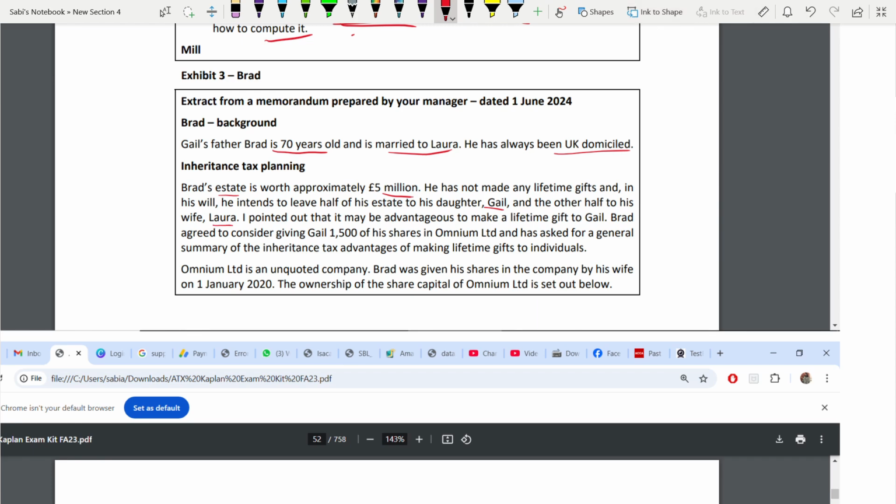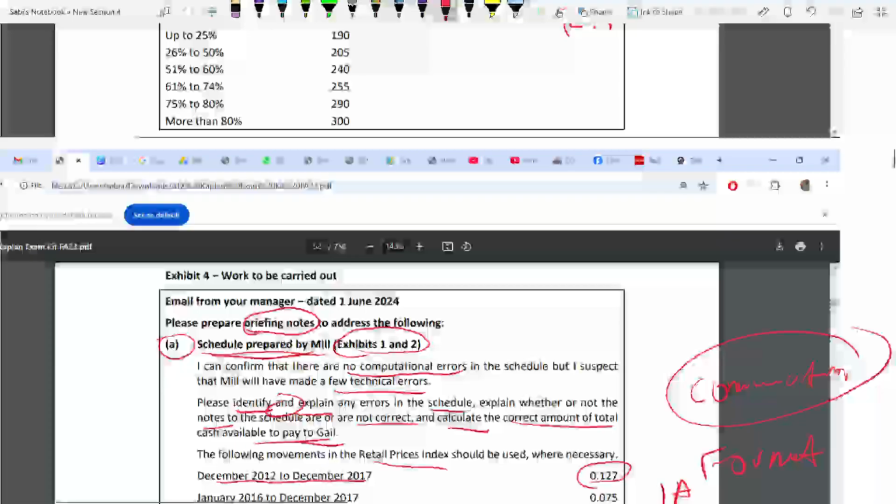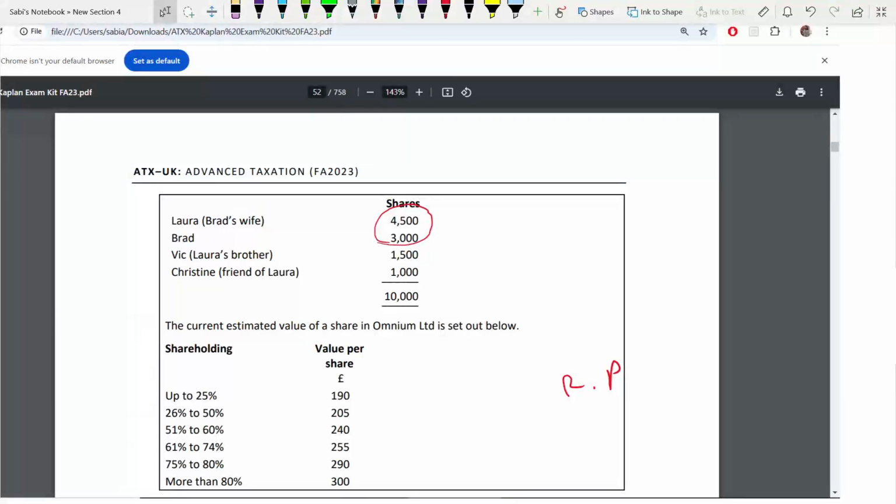And Brad is agreeing to consider giving Gail 1,500 of his shares in this company. Okay, this is an unquoted company. Brad was given his shares in the company by his wife on 1st of January 2020. The wife also has shares. An ownership percentage is given. Brad, wife, Laura's brother, friend of Laura. So this is a related property. If it's a related property, you have to take only Brad and Brad's wife together. And the shareholding is given so you can calculate very easily. So here, you have to use the related property rule.